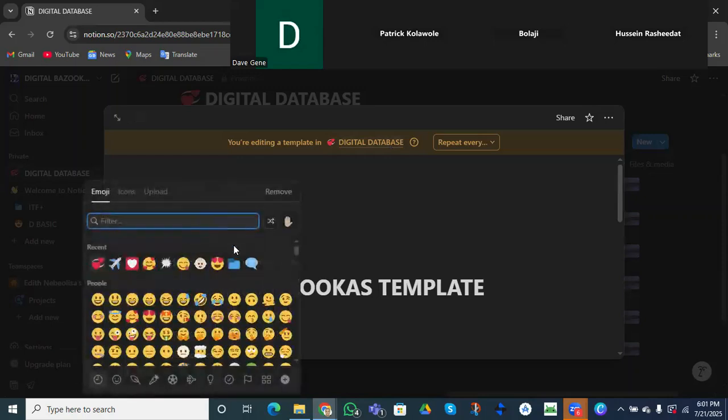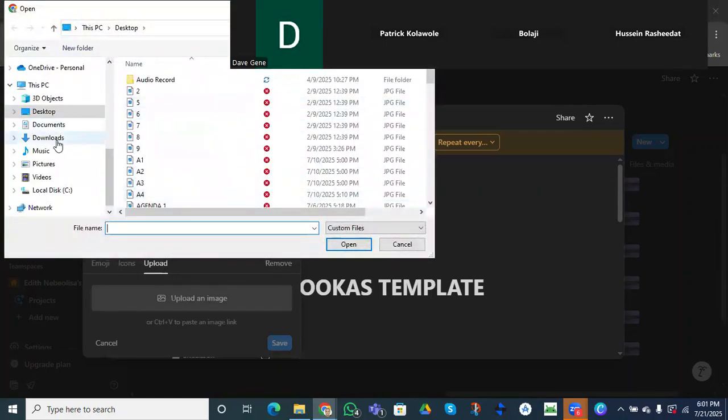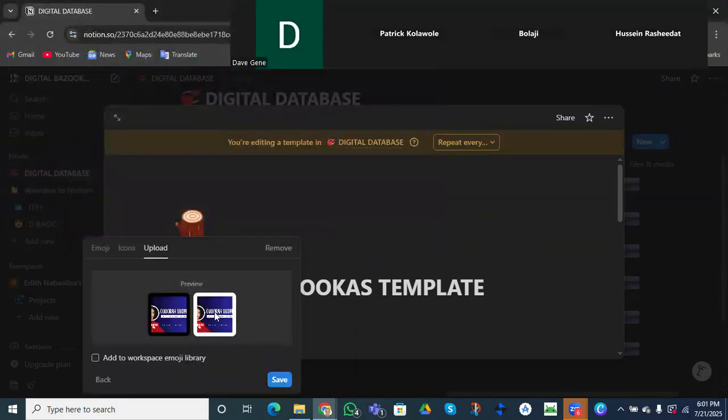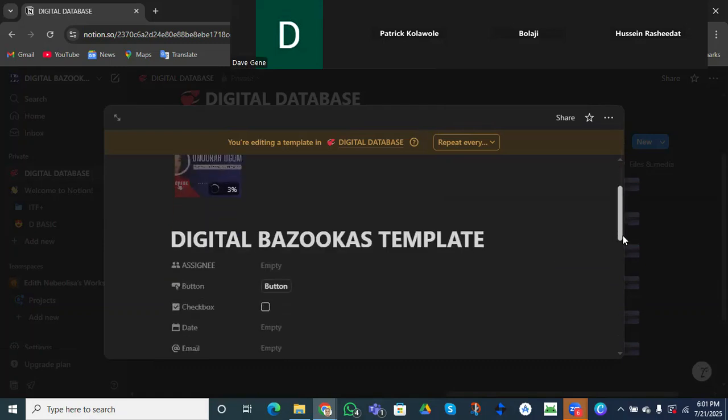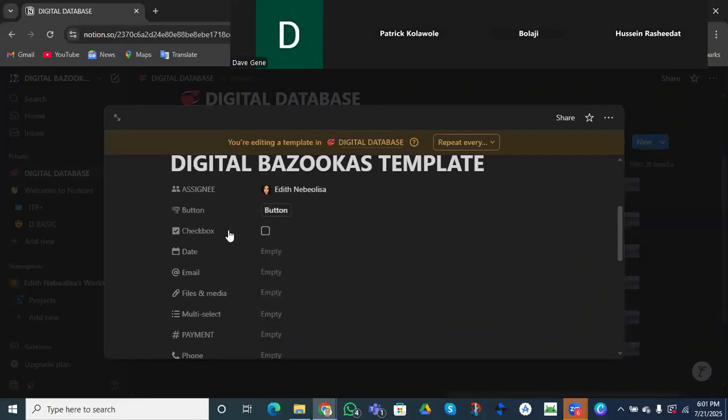So we can come to this place and upload something. Let's say we are bringing something better now. Let's look for one of our beautiful images. Okay, let's just use this. It's asking me which one I want. I prefer this one, the dark one. So let's say we are bringing it in here. So assigning, I want to assign this to myself so that anytime there is a new student added, I want to be involved.